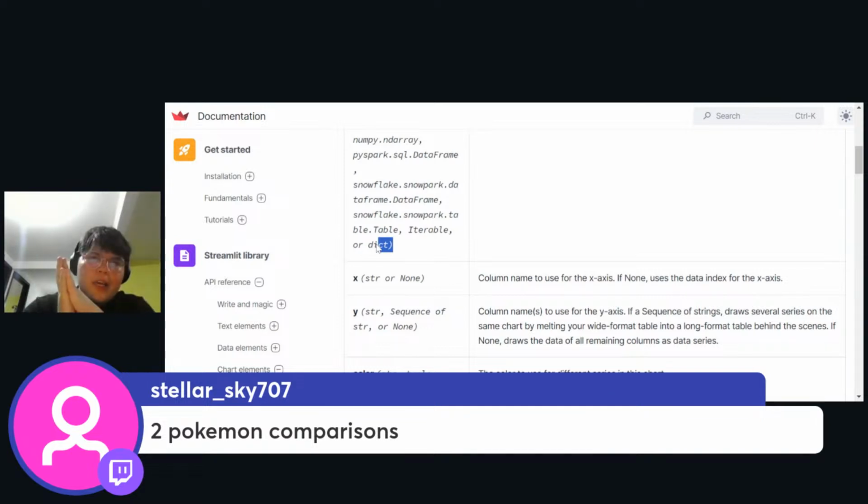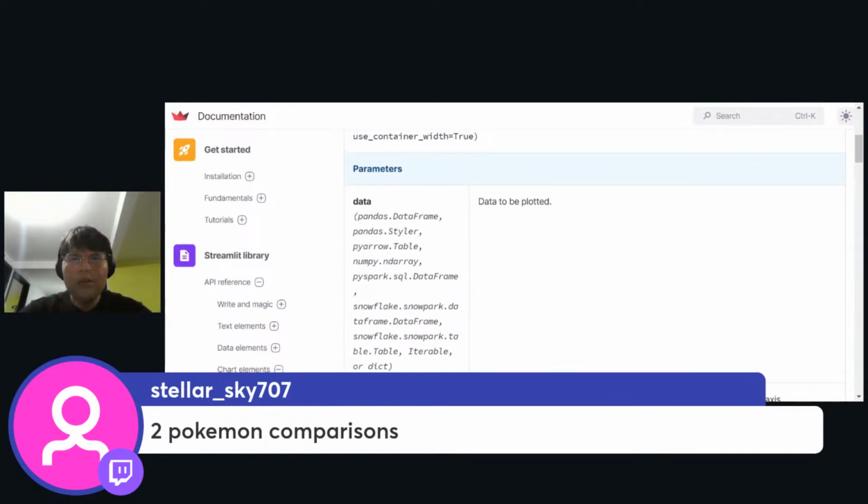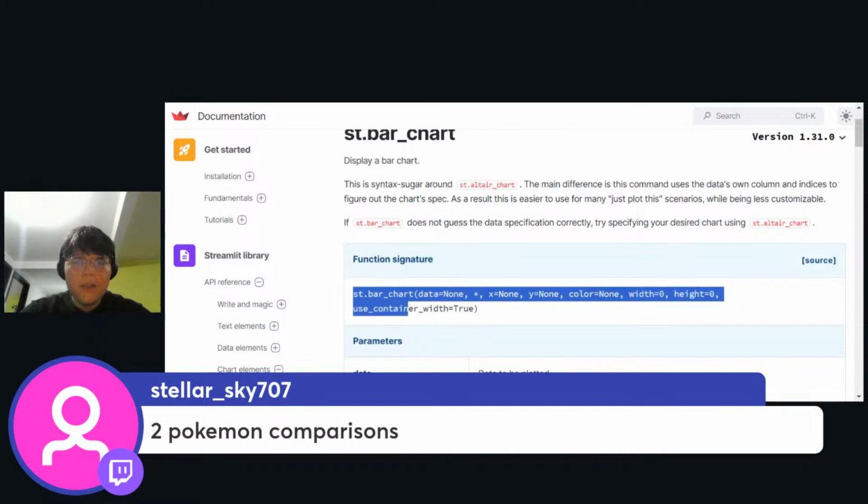So should we vary which kind of data we want to showcase from the Pokemon? Yeah, I don't think so. I think that we can just use something like st.bar_chart, and data is going to be equal to this, right?